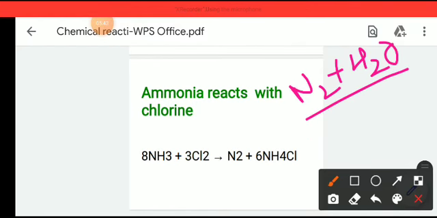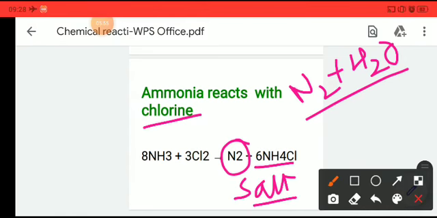And whenever ammonia reacts with a non-metal, suppose chlorine, it will also give N2 but not water. N2 and a salt. So whenever ammonia reacts with a metal oxide, it will give nitrogen and water. Whenever ammonia reacts with a non-metal, it will give nitrogen and salt.